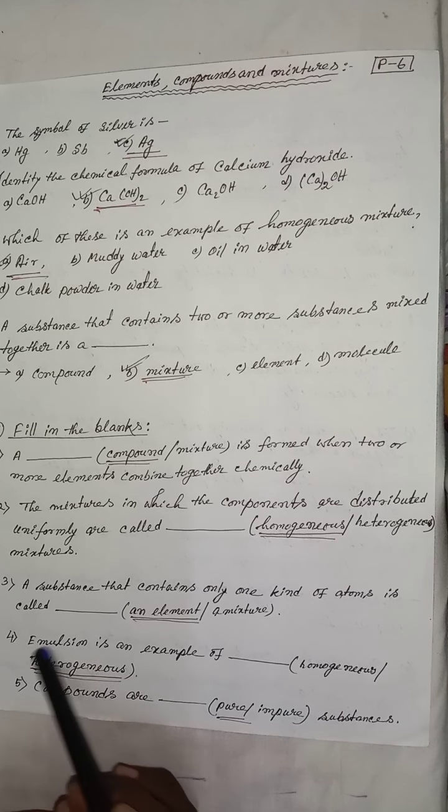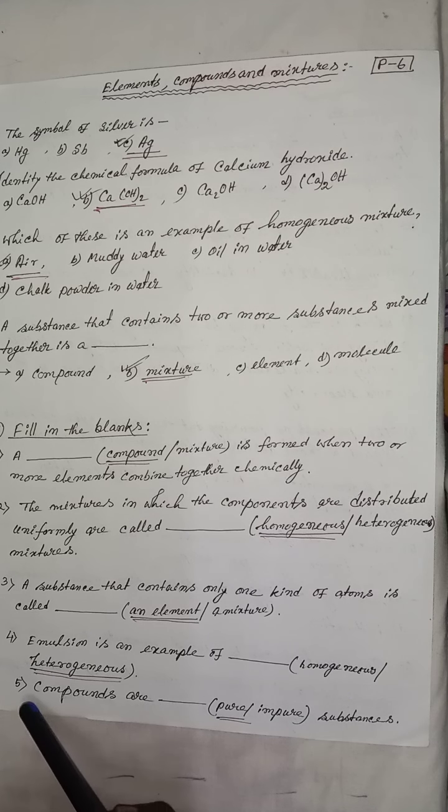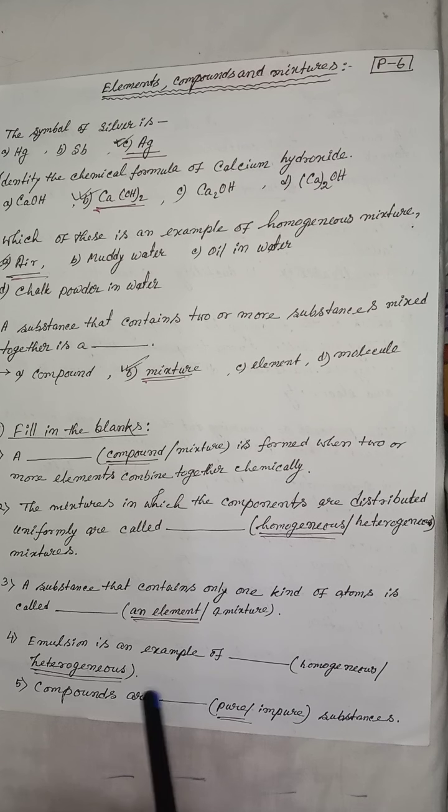The correct answer is heterogeneous. Next question, question number 5, fill in the blanks: compounds are dash, pure or impure substance. The proper word is pure.